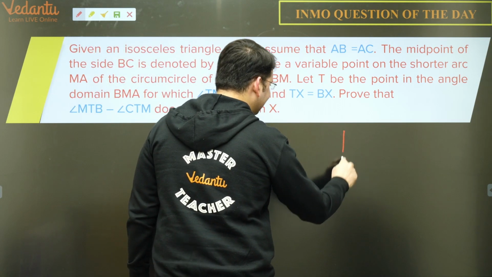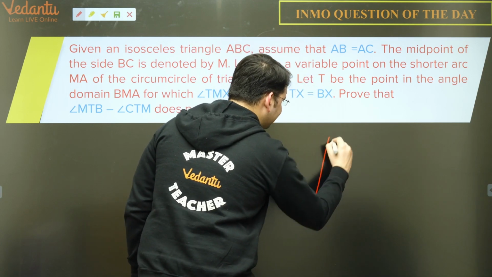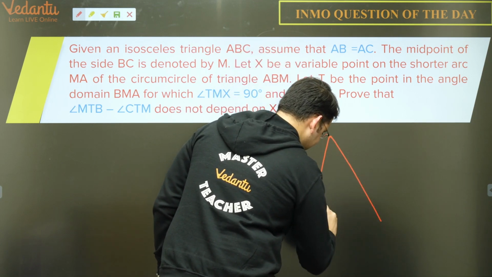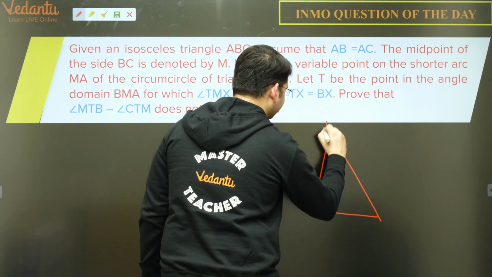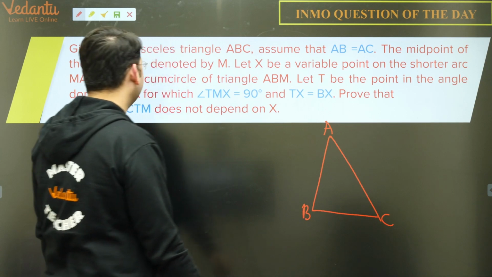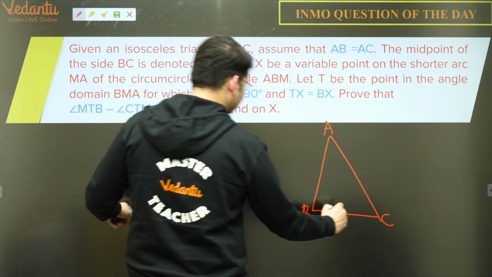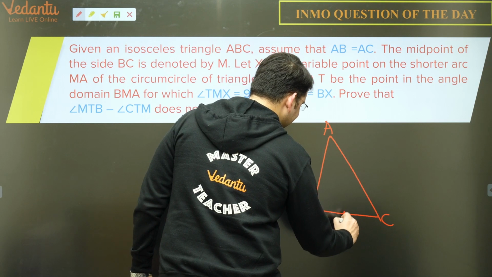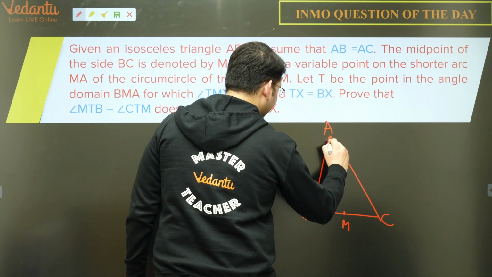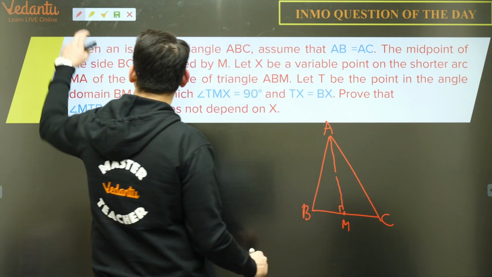So we have AB is equal to AC. So this is a triangle ABC, AB is equal to AC. What do we have? The midpoint is denoted by M, so this is the midpoint, and let's say this is M. Let us join AM. Obviously, this will be 90 degrees. What else?